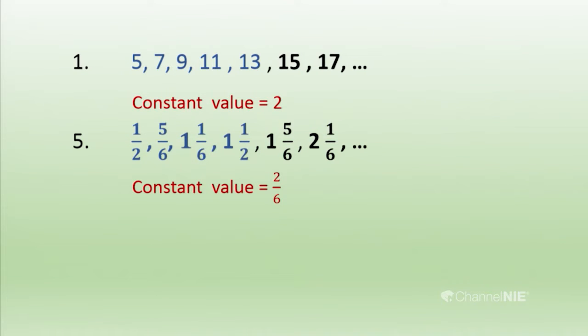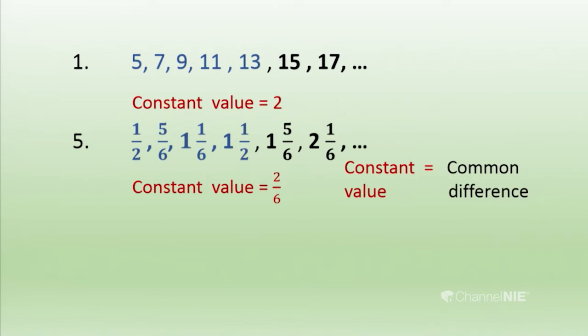In the first number pattern we got the constant value 2, and in the fifth number pattern we got 2/6. What can we call this constant value? It is the common difference. You have to do the sums using the common difference. You have to remember that.